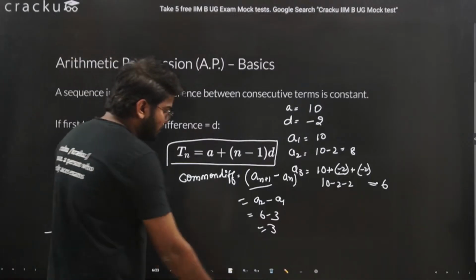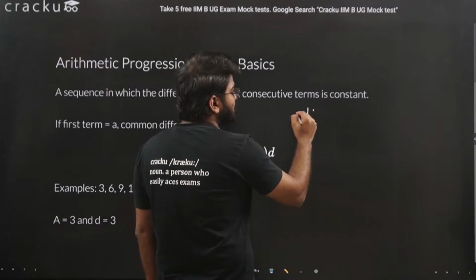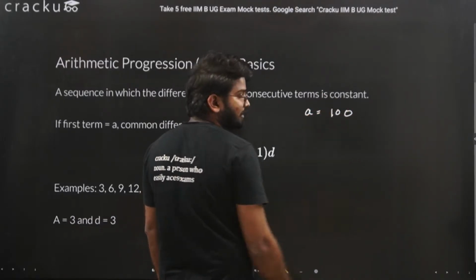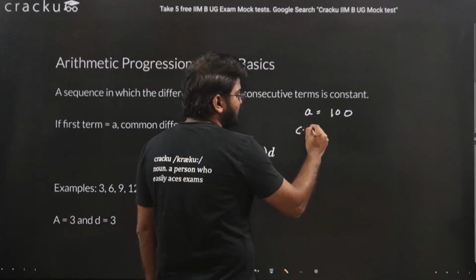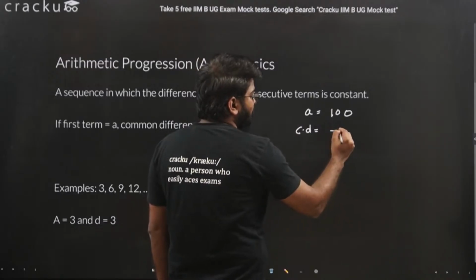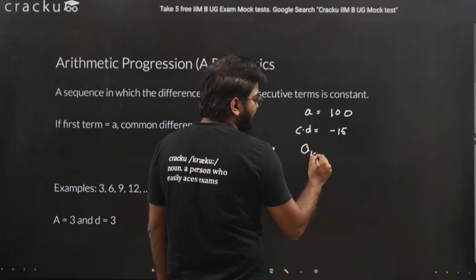Let's do a question. Let's say the first term of an arithmetic progression is 100, and the common difference here is, let's say, minus 15. Let's find out the 15th term.